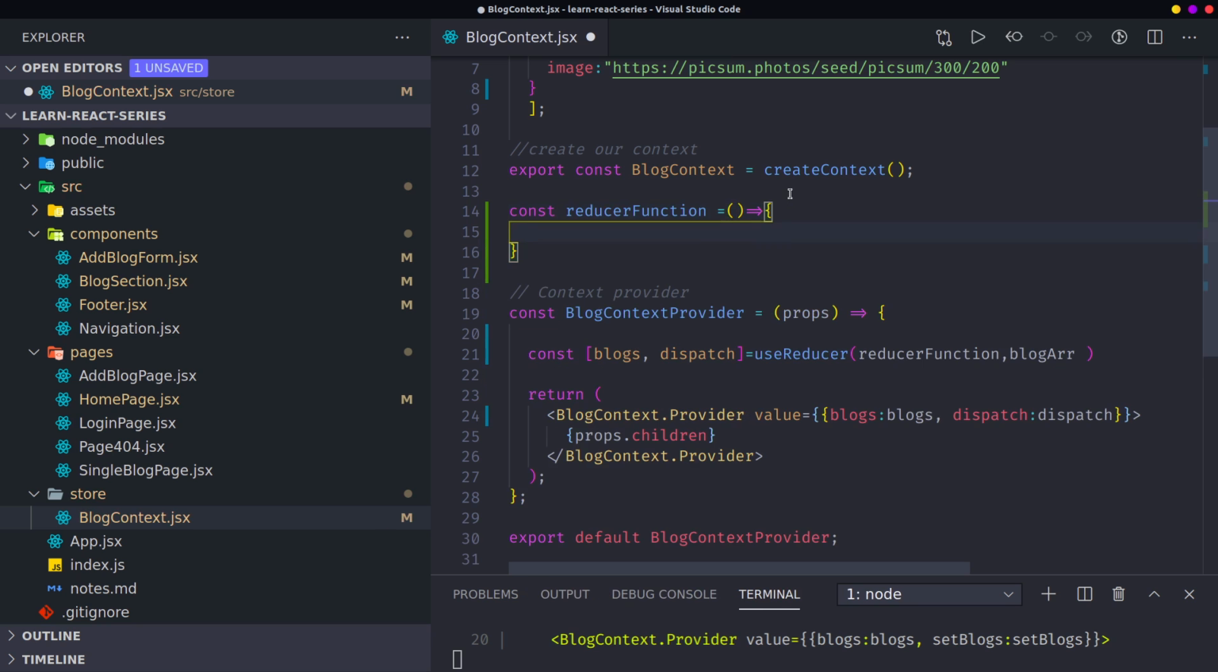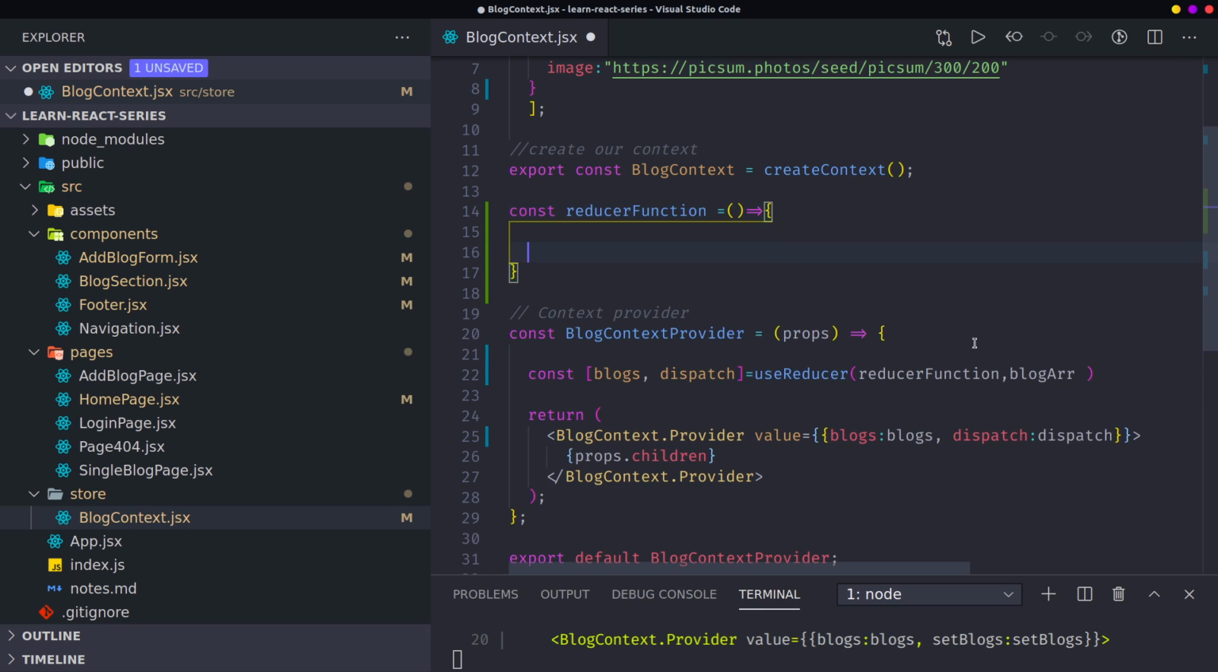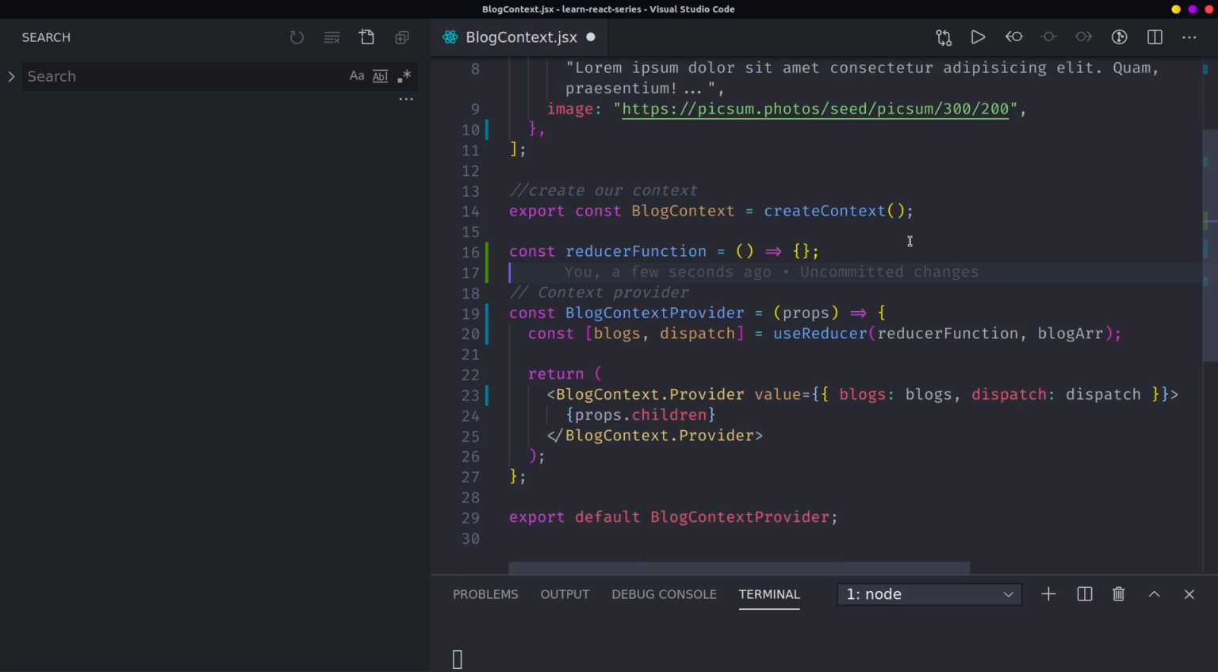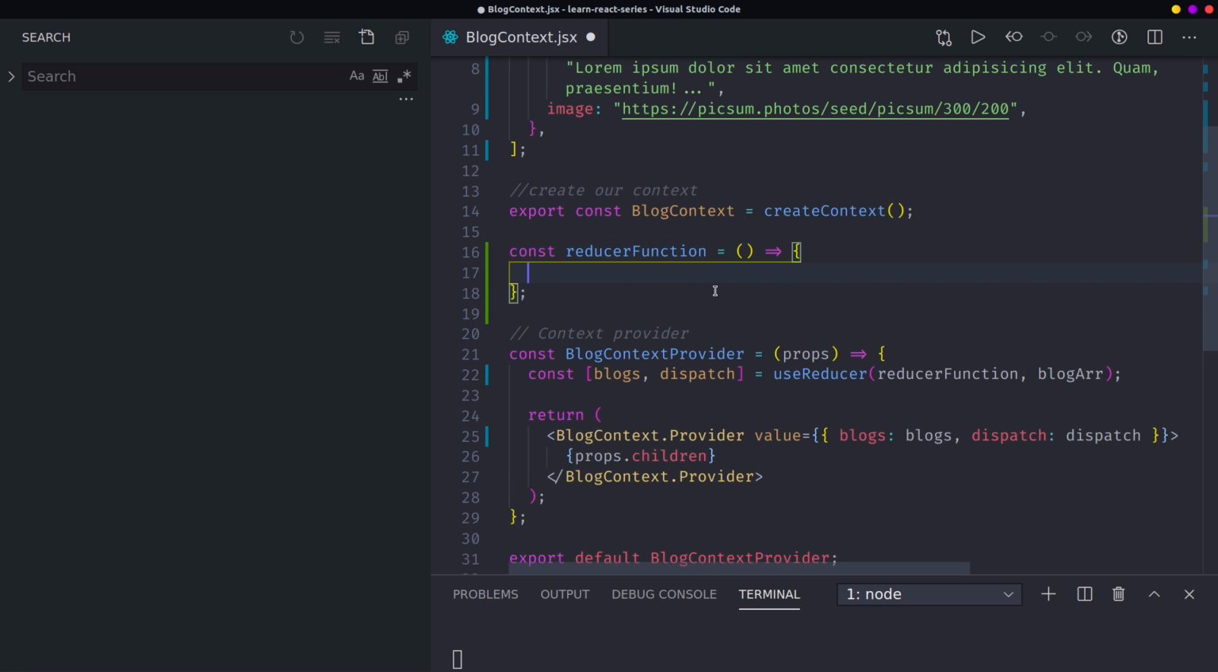Let's say, what is a reducer function? What does it do? So in any case, what you should know, a reducer function is simply a function which will mutate the state, to mutate the state based on some conditions.